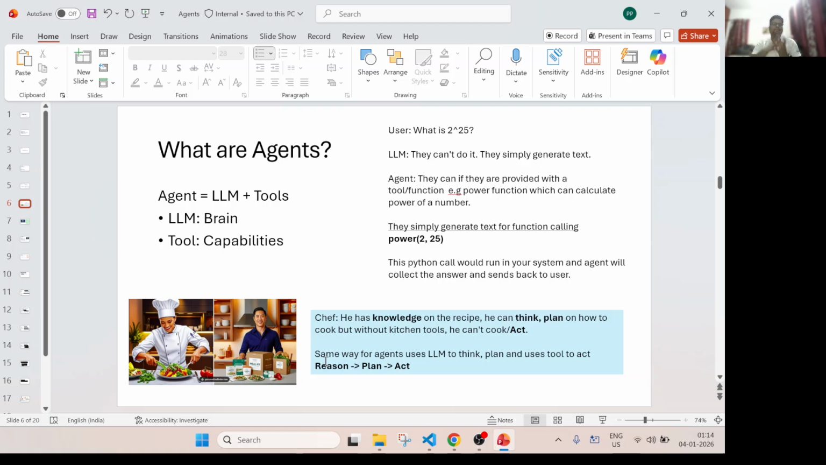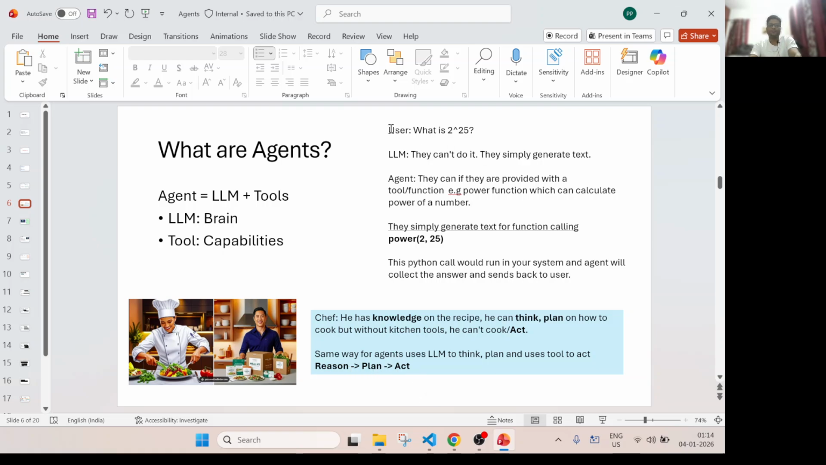So LLM plus tools, that means the capabilities, is nothing but an agent. And we need a reasoning model. That means we should use those models which are able to think. That means they will be able to break down a complex problem into simple things. So we need those kinds of models. Okay, so that's the same way an agent uses an LLM to think, then plan, and uses tools to act. So reason, plan and act.